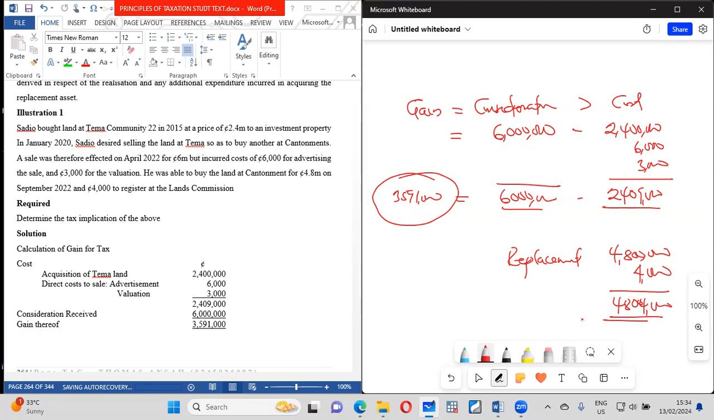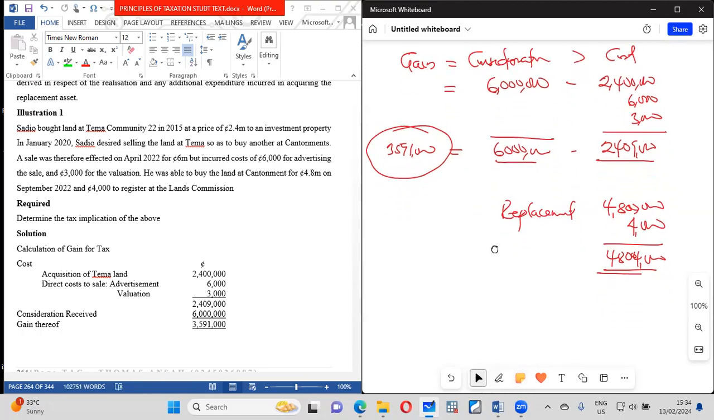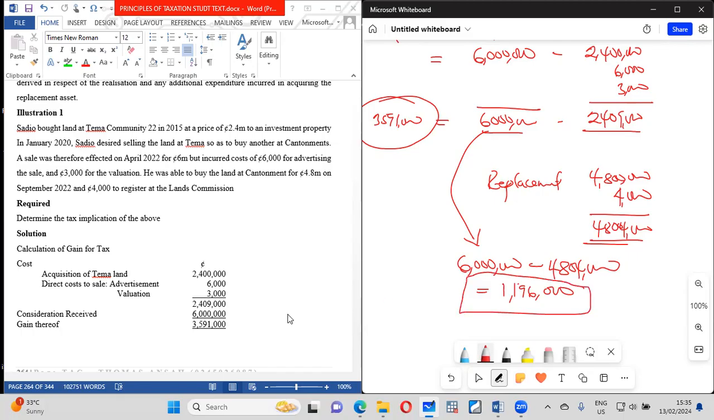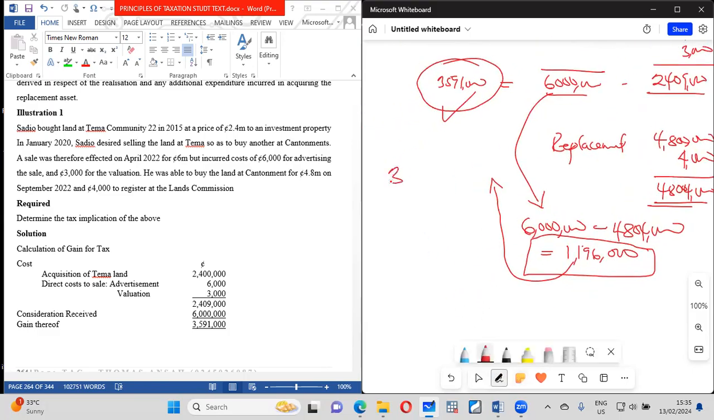What is the net cost? The net cost, therefore, is this 6 million minus this 4,804, which is going to give us 1,196 million. Now, you see this figure that we have here is the net cost. Now, instead of taxing this figure, we are going to subtract the benefit of replacing it. So it is replaced, so we will now have 3,591,000 less